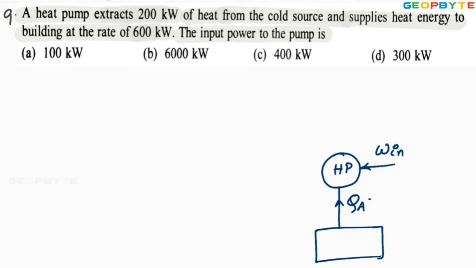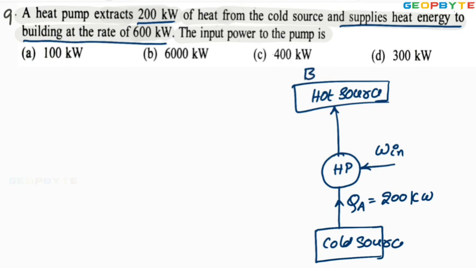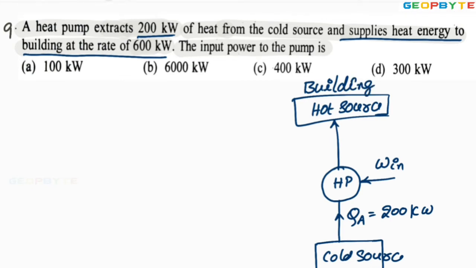The amount of heat absorption according to the given data is 200 kilowatts. This I can say is the cold source, and it is dumping heat to the hot source. How much heat energy is dumped to the hot source and supplied to the building? Here the hot source I can treat as the building. The amount of heat rejected to the building is how much? 600 kilowatts.